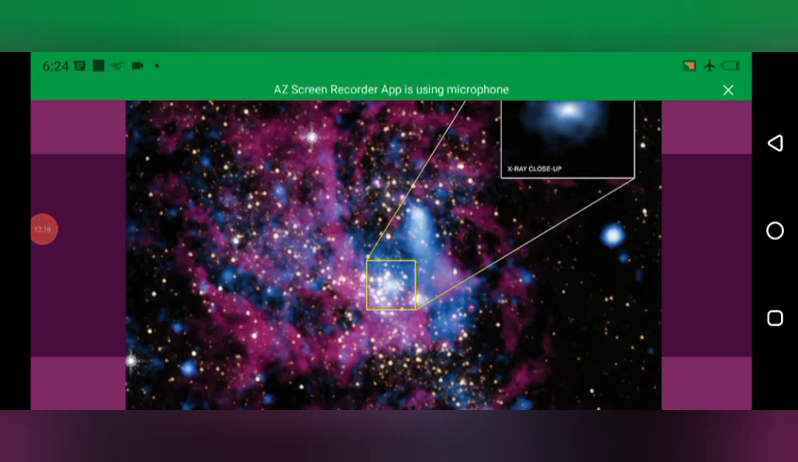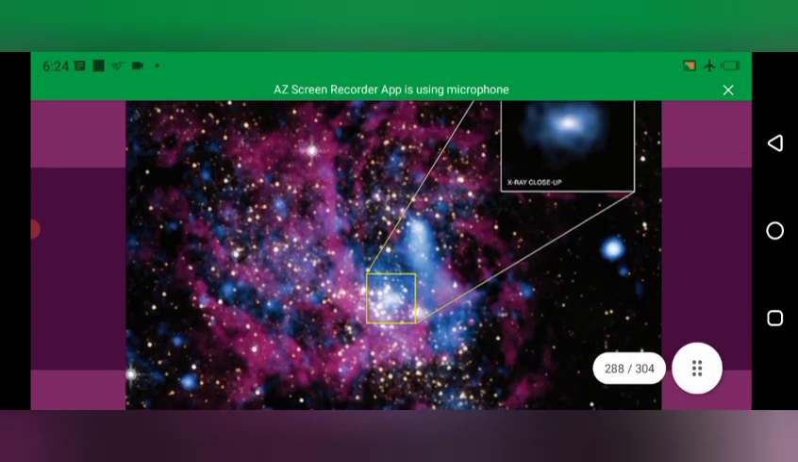This is a picture of the Milky Way galaxy center, which is referred to as the Galactic center. In this Galactic center, the black hole is present. So in this picture, it is not clearly seen. Only the center part of the Milky Way galaxy is seen.